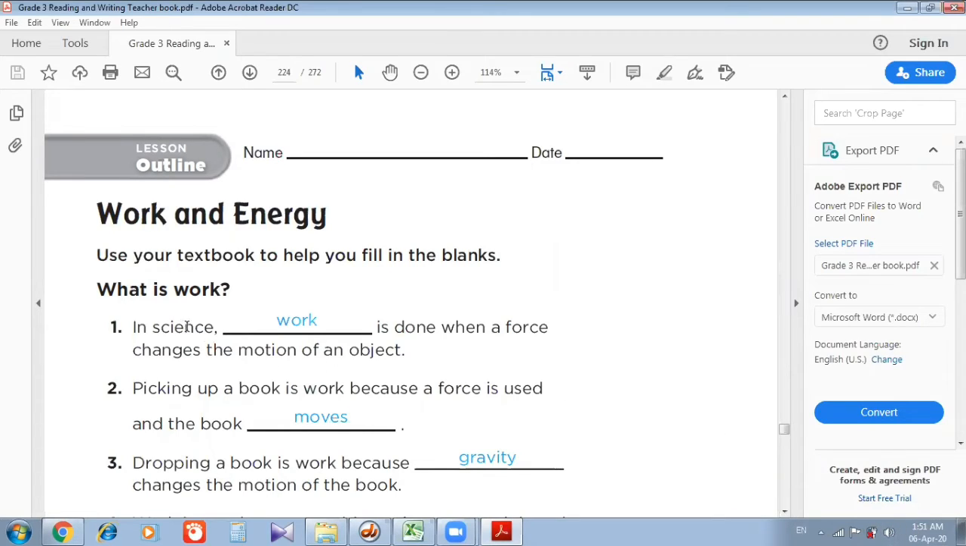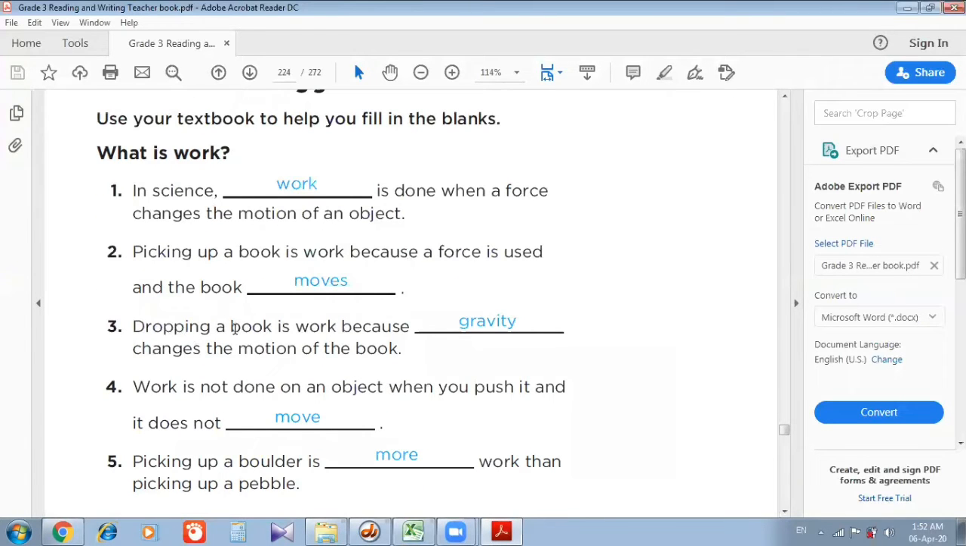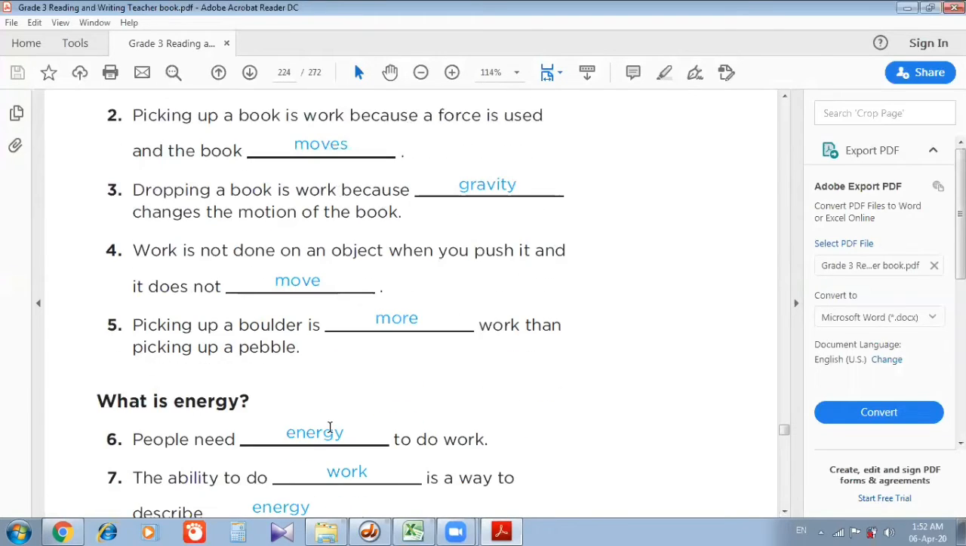Number 1, in science, work is done when a force changes the motion of an object. Number 2, picking up a book is work because a force is used and the book moves. Number 3, dropping a book is work because gravity changes the motion of the book. Number 4, work is not done on an object when you push it and it does not move. Number 5, picking up a boulder is more work than picking up a pebble.